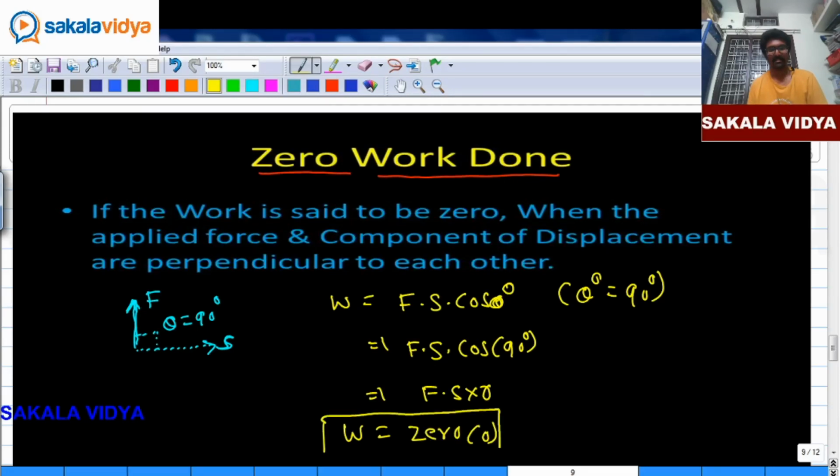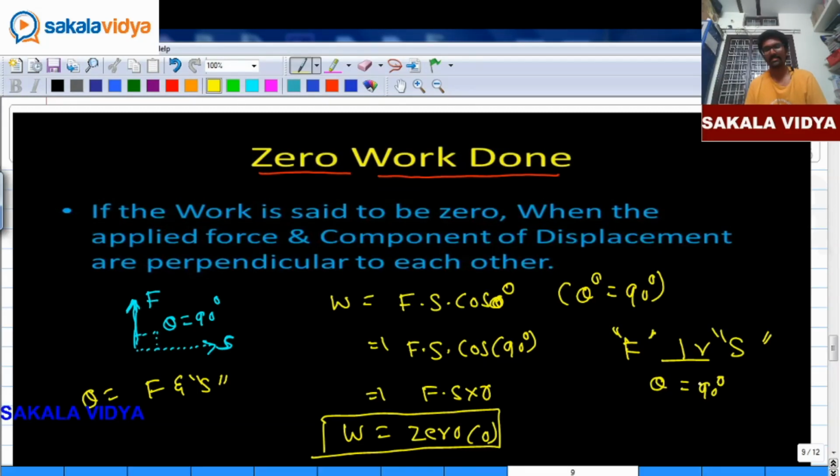So when theta is the angle between force and displacement, and they are perpendicular to each other, when force is perpendicular to the displacement component, the angle will be 90 degrees. As we know, cos 90 is 0. When you substitute cos 90 as 0 in our basic formula, you are going to get work done as 0. So this case is called as zero work done.